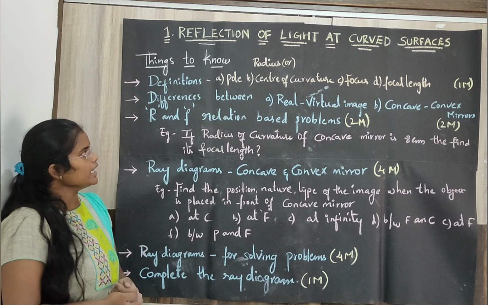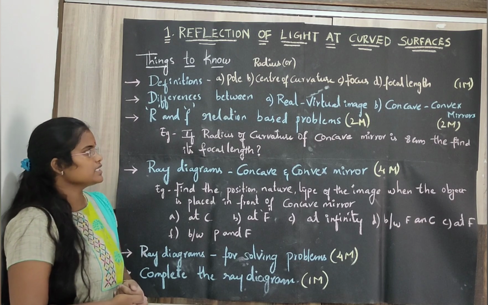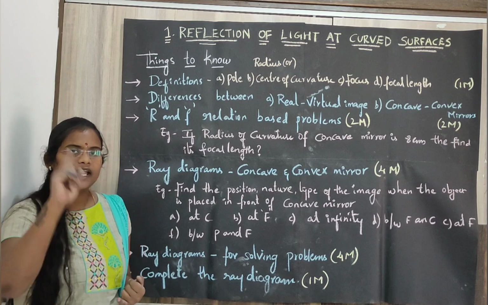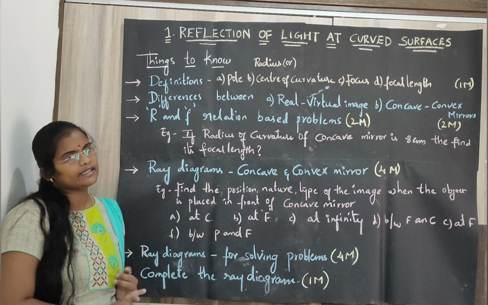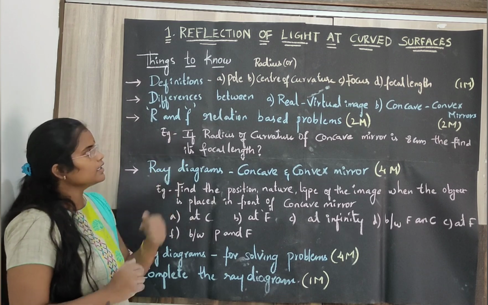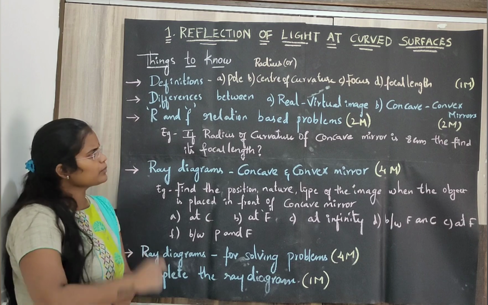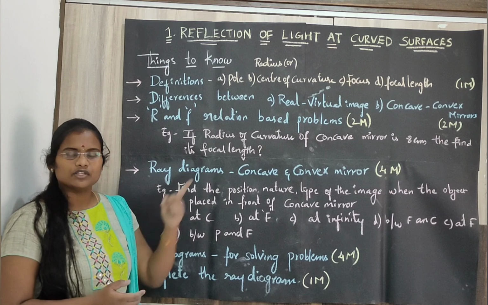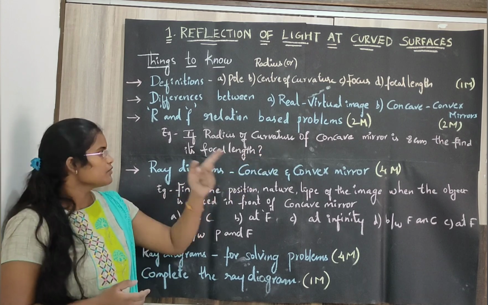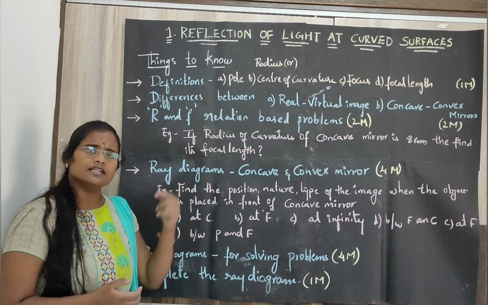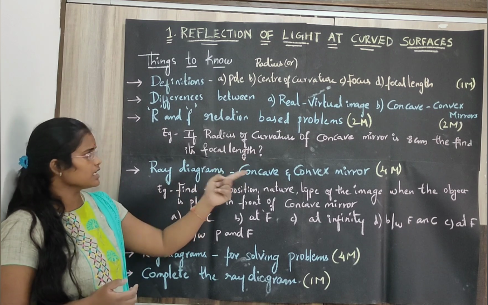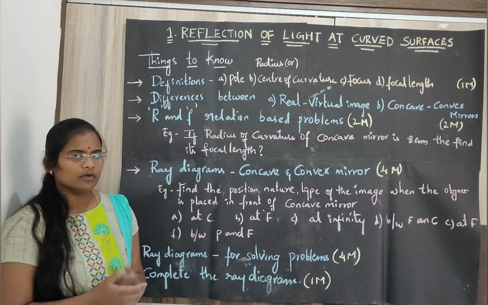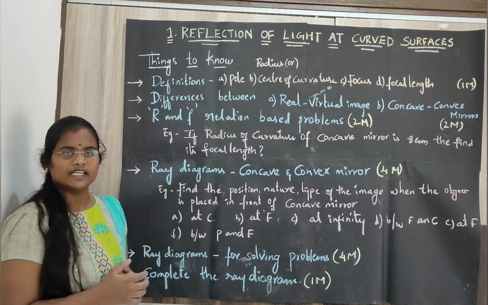And R and F relation based problems. So the relationship between radius of curvature and focal length: radius is twice the focal length, or focal length is half of the radius. Related to this, you will get a simple problem which is of 2 marks, very easy. If the radius of a concave mirror is 8 centimeters, find the focal length. Very easy. Since radius is 8 centimeters, focal length is half of the radius. F is equal to R by 2. F is equal to 8 by 2. So your focal length is going to be 4 centimeters.